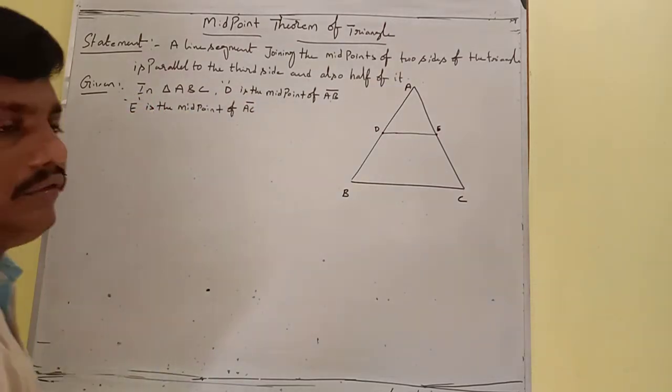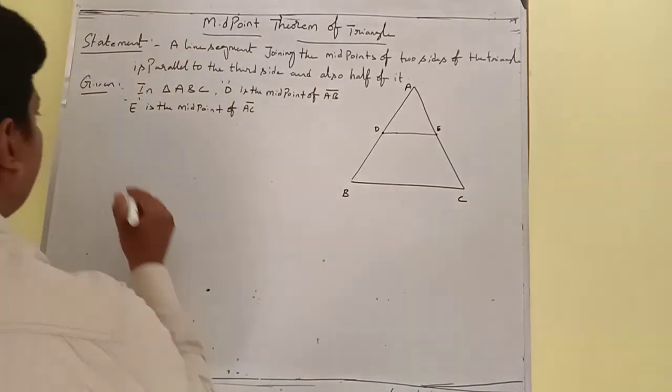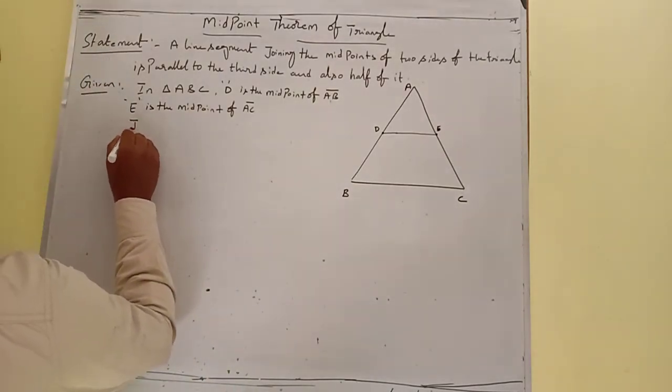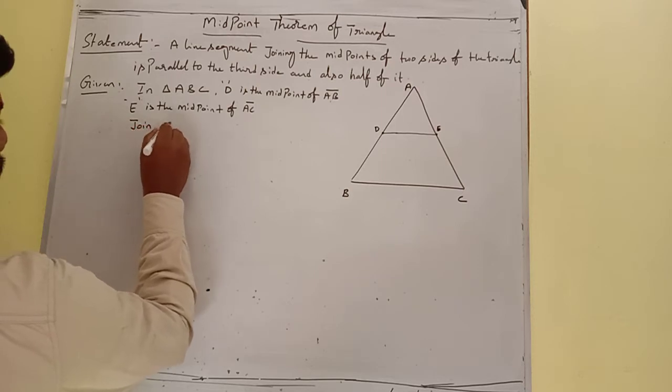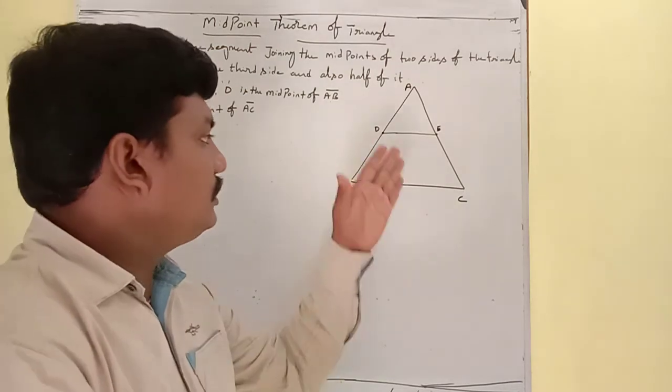Now join DE. So this is about the given.